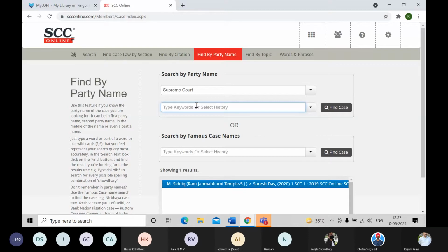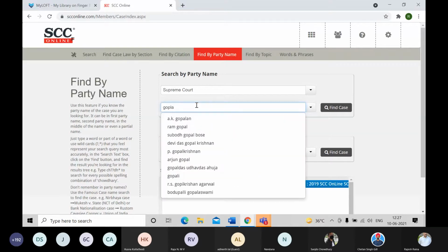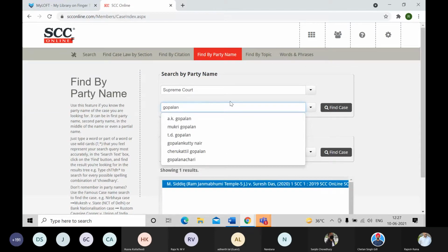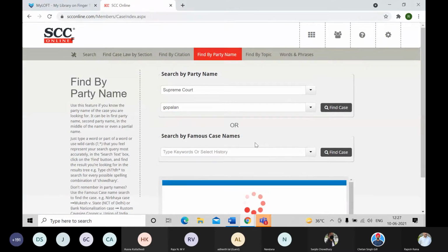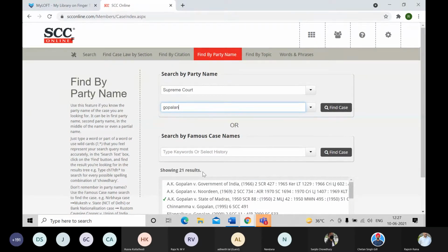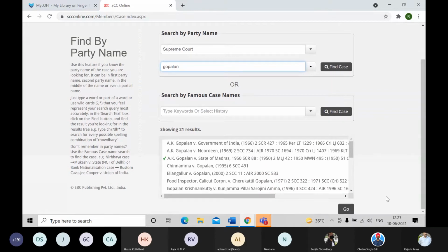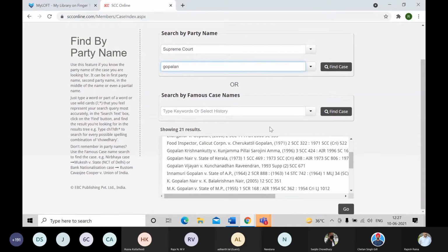So if I am looking for, say, one on A.K. Gopalan versus State of Madras, I'll just type Gopalan maybe, and then find the case. Now once I click on find the case, it's giving me a result of 21 results. Among the list, it might be cumbersome for me to search. So what is the other way out for this?